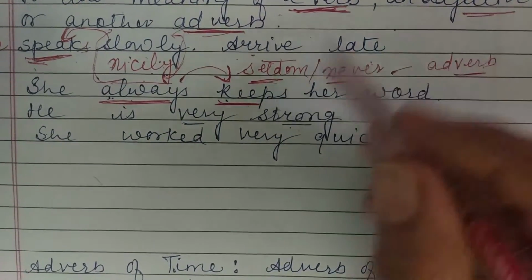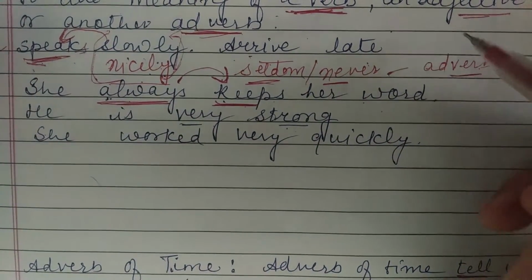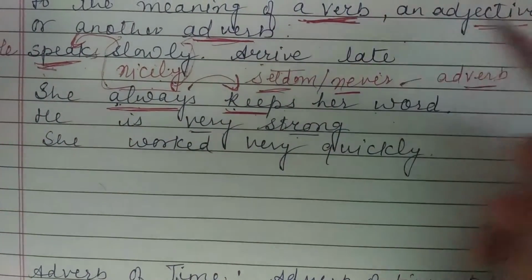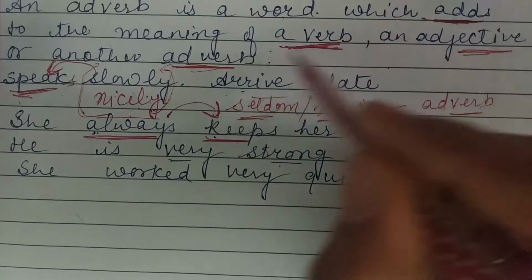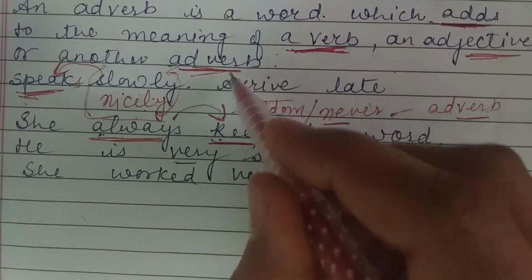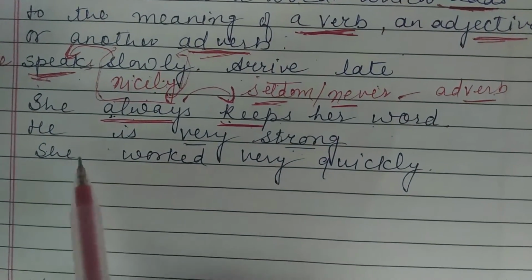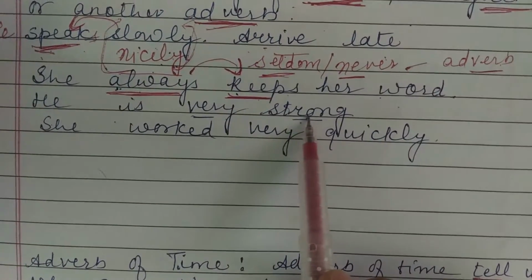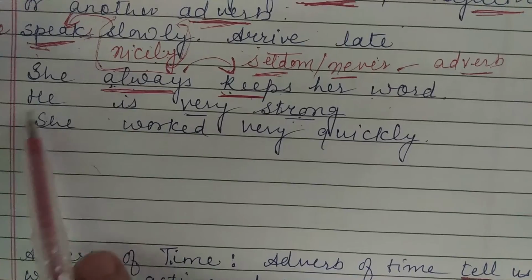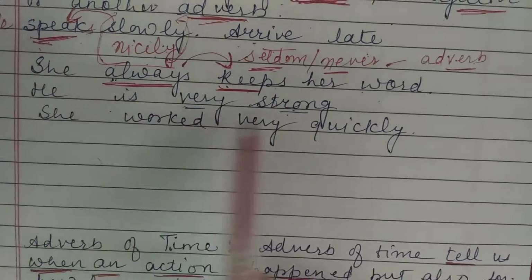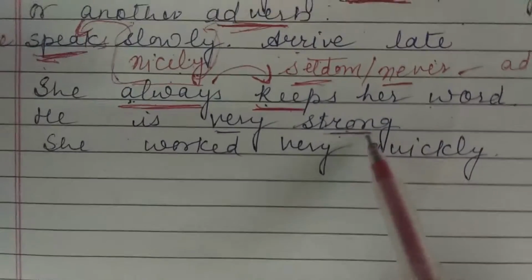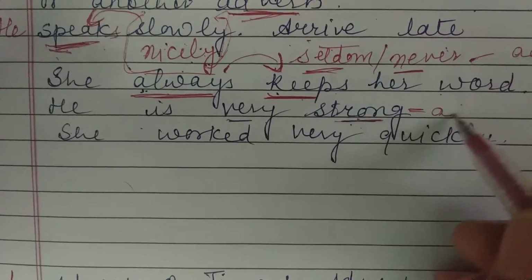Now let us proceed again to the definition. As they add to the meaning of a verb, they also add to the meaning of an adjective and an adverb. We have one more example: he is very strong. Suppose I write "he is strong," here the word "strong" is an adjective.